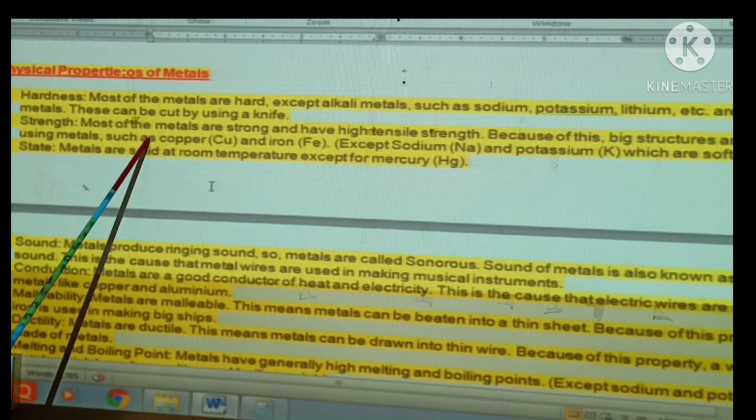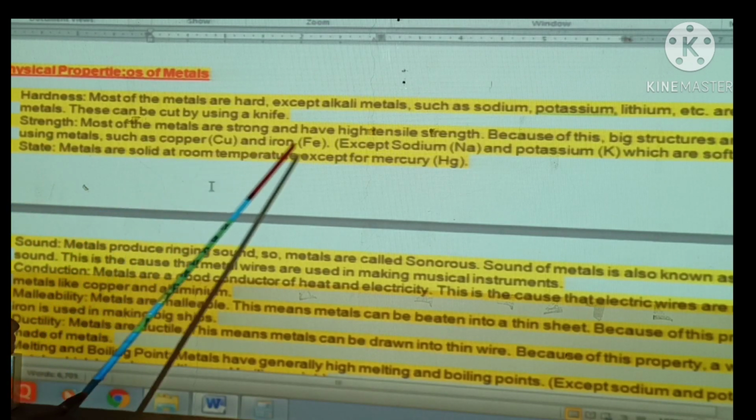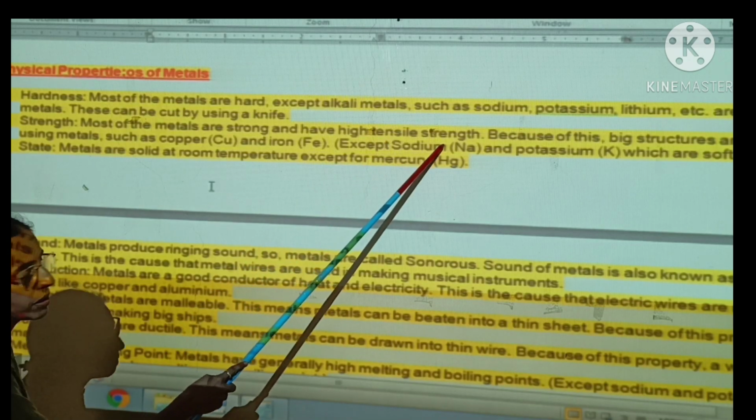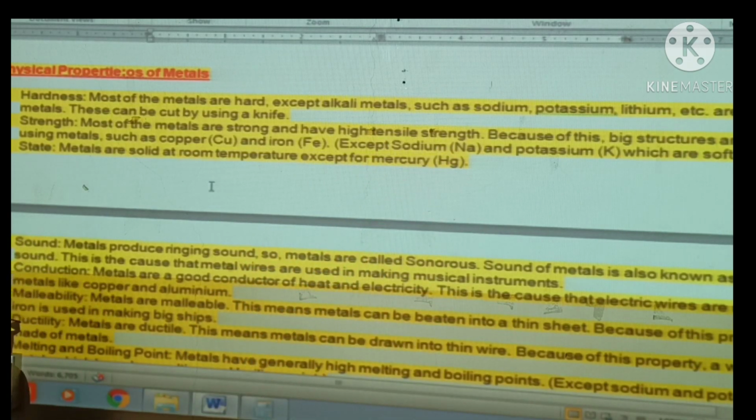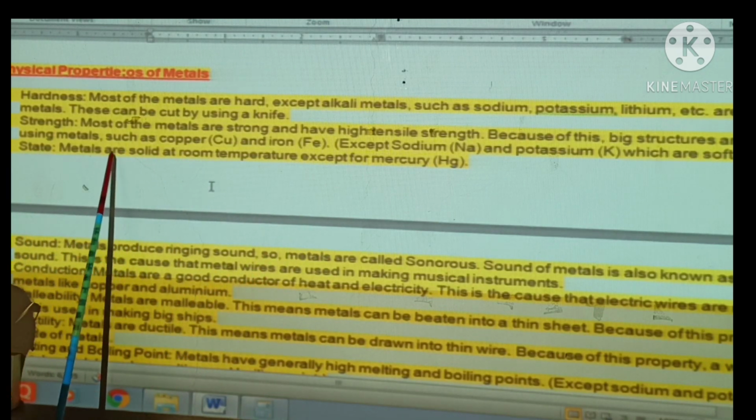Strength. Most of the metals are strong and have high tensile strength. Because of this high tensile strength, they show malleability and ductility, means they can be drawn into thin wires and thin sheets.